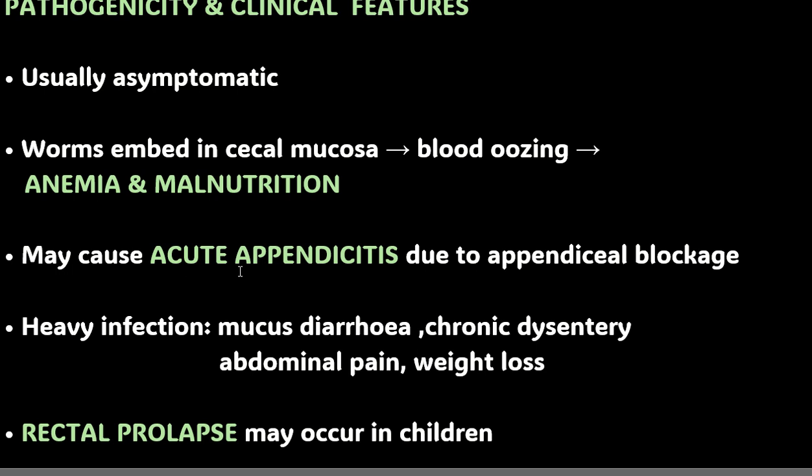And acute appendicitis. These worms will be in the large intestine, and once they accumulate in the appendix, it causes appendiceal blockage, and this will lead to acute appendicitis. In heavy infections, there will be diarrhea, dysentery, abdominal pain, weight loss and so on. And in children, there will be rectal prolapse if the infection is severe.